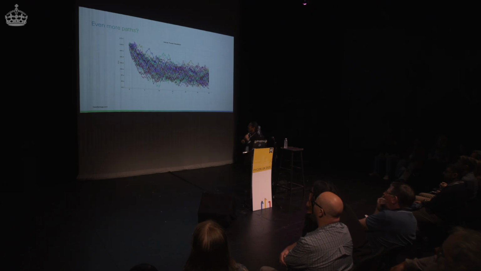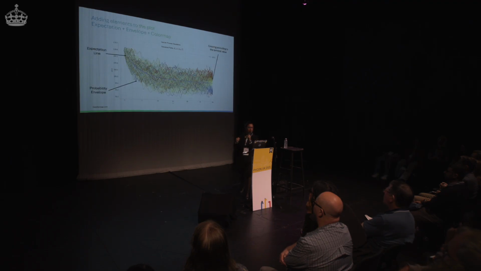More paths? Yeah, okay. I think these are 200 paths. So again, we see pattern, but it's getting crowded. Now we have so many paths overlapping that it's not so nice. Can we do better than this? And the answer is yes. Let's add a couple of elements.